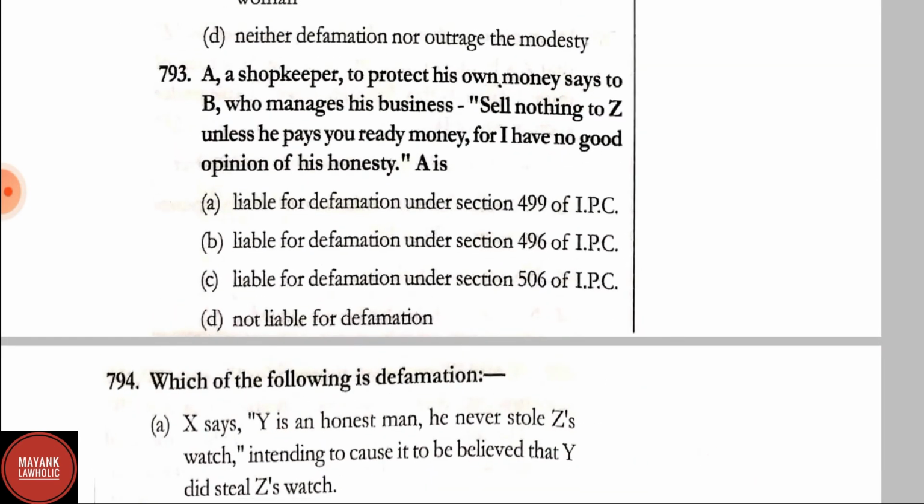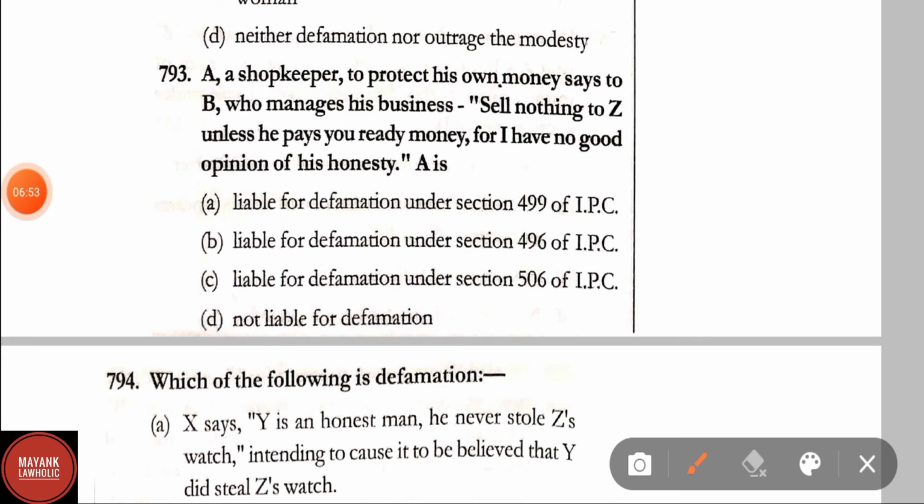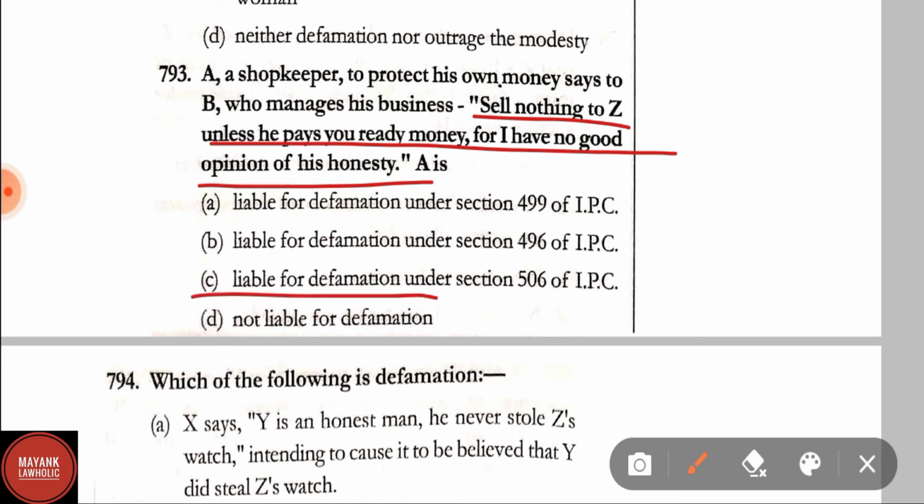Question number 792. An imputation in the form of an alternative or expressed ironically may amount to defamation, not amount to defamation, amount to outraging the modesty if intended to a woman, or neither defamation nor outraging the modesty. Correct answer is option A, that is amount to defamation. Question number 793. A shopkeeper, to protect his own money, says to B who manages his business, "Sell nothing to Z unless he pays you ready money, for I have no good opinion of his honesty." A is not liable for defamation.